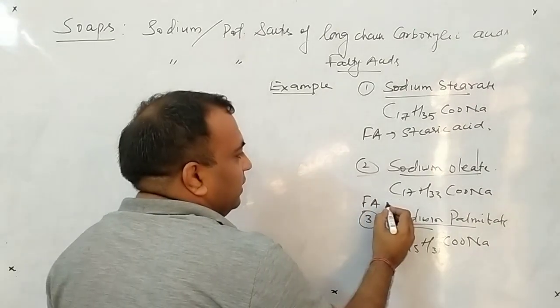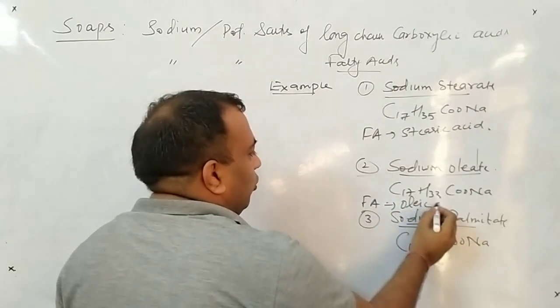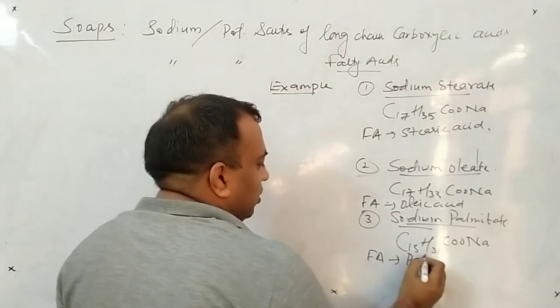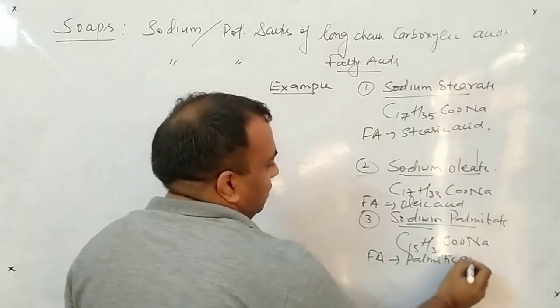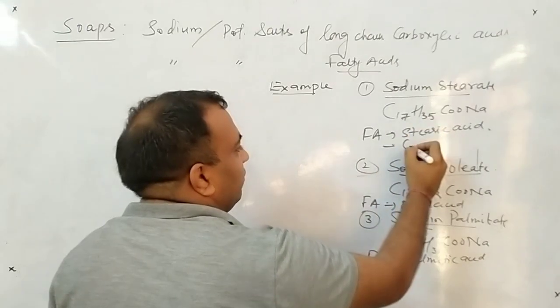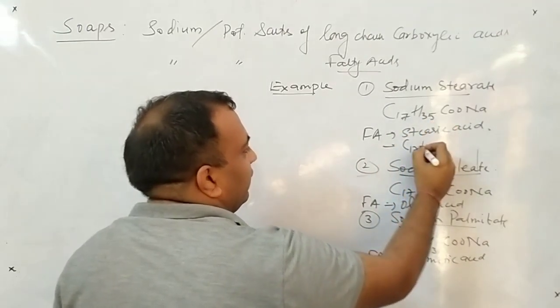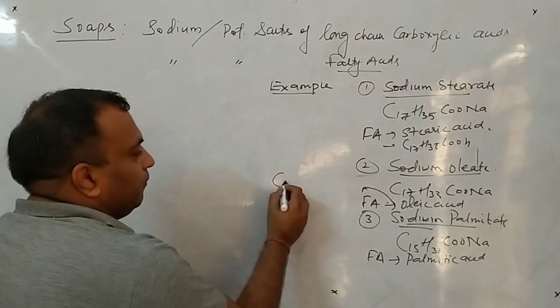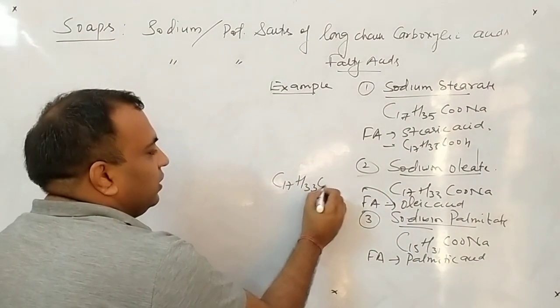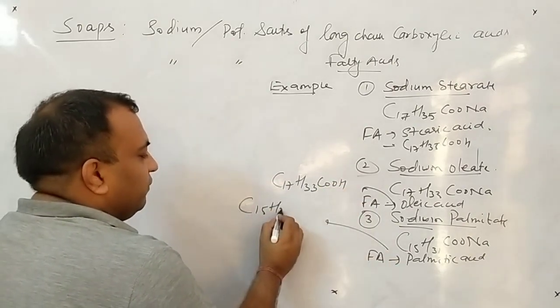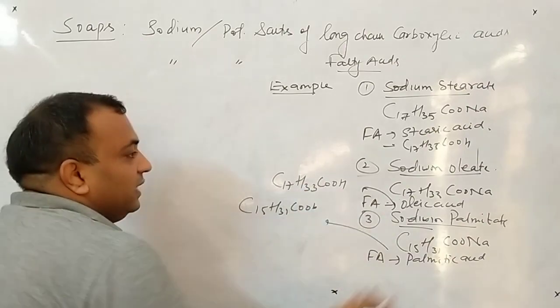Here the fatty acid is oleic acid, and in this last case the fatty acid is palmitic acid. Now how to learn? What is the formula? Simple, this one, C17H35COOH. Similarly oleic acid is C17H33COOH, and what about palmitic acid? C15H31COOH. Very easy to learn.